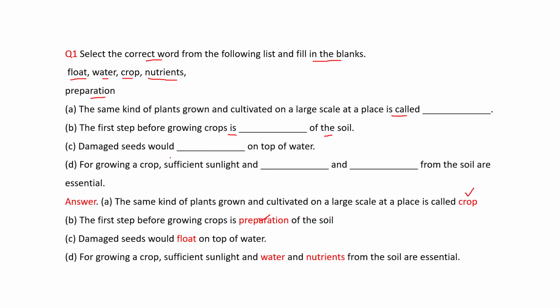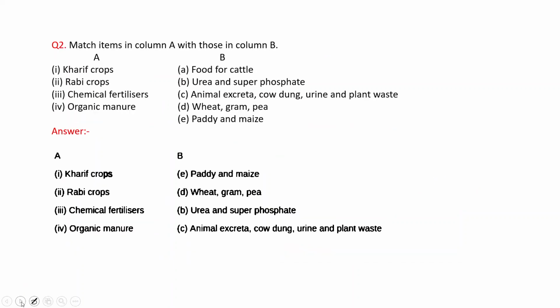Damaged seeds would float on the top of water. For growing a crop, sufficient sunlight, water and nutrients from the soil are essential. This is the fill in the blank.